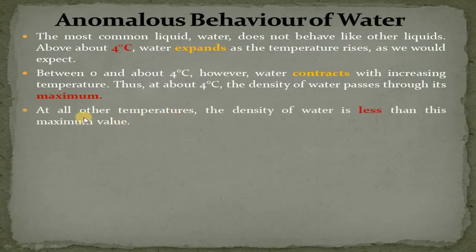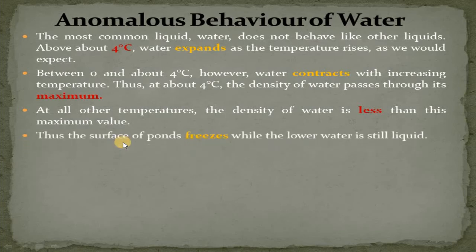So at any other temperature, the density of water is less than this maximum value. Water is more dense at 4 degrees Celsius as compared to any other temperature. So the surface of the ponds freezes, while the lower water remains in the liquid state.